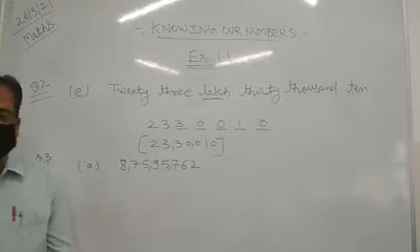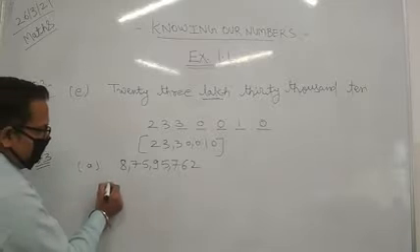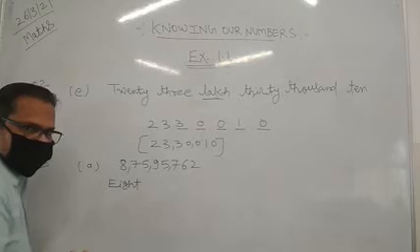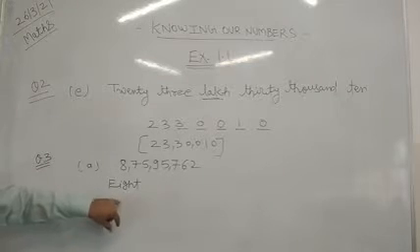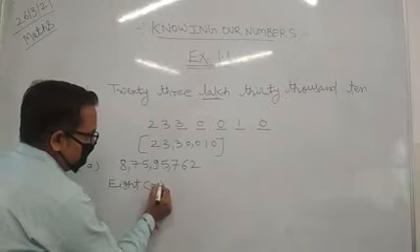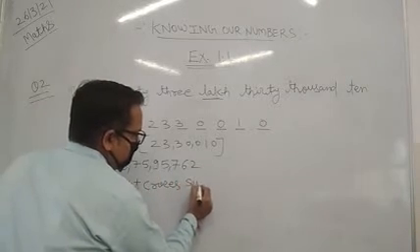So how will we write it? First we start from here. What will we write? 8 crores. Then 75 lakh.